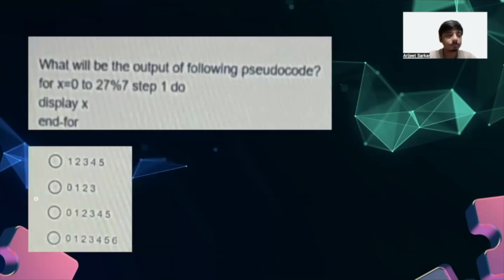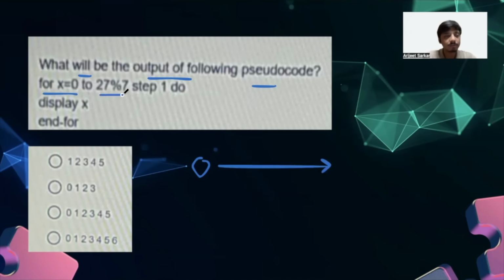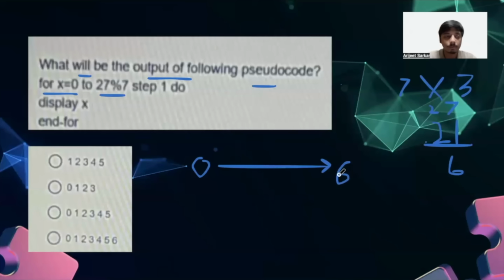Now let's move to the next one. We have another question, where they are asking what will be the output of the following pseudocode. We have for x starting from 0, and we are going till 27 modded with 7. So if you are modding 27 with 7, the closest we can get is 7 into 3, which is 21, right? And we have our number as 27. So 27 minus 21 will give us 6, right? So from 0, we are going till 6, okay?